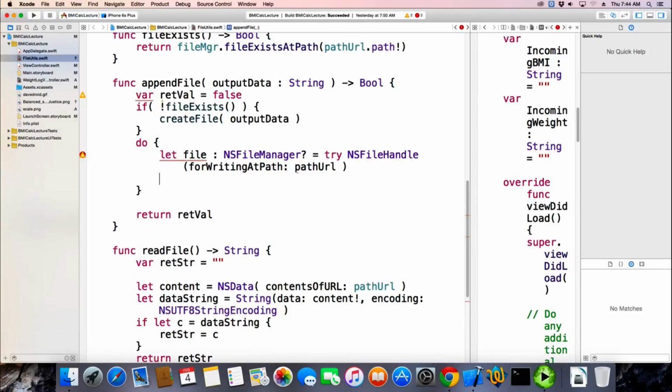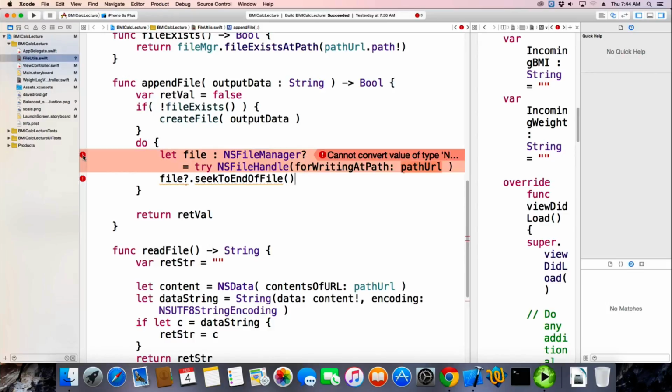So that opens the file, and then once we have file, file is an NSFileHandle object, so we can do that type of stuff with it. So we can say, I want to seek. I have to actually tell it to seek to the end of the file. I have to tell it. Why is this having a problem here?